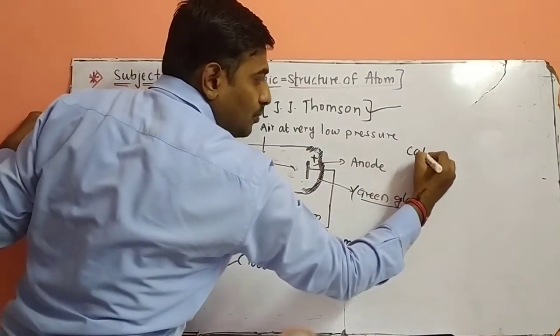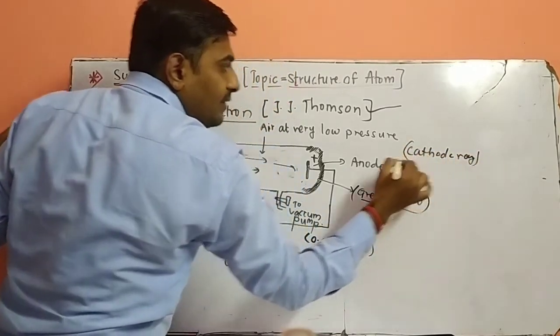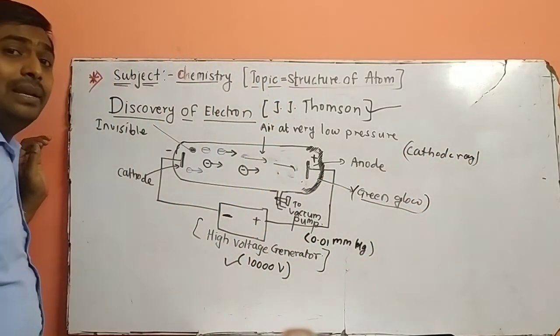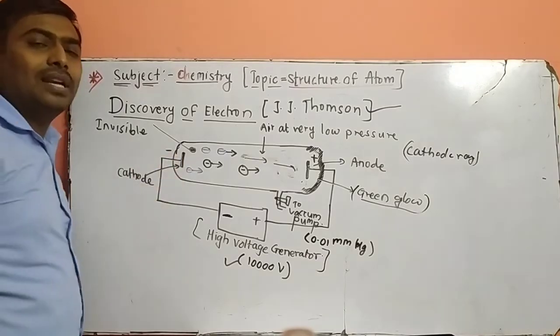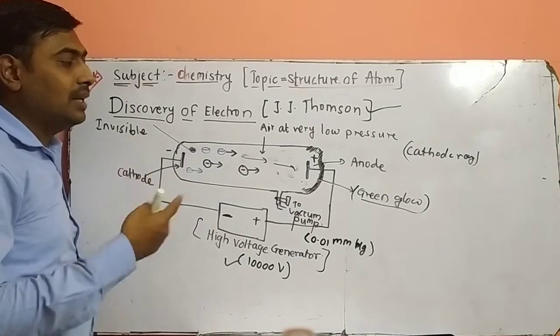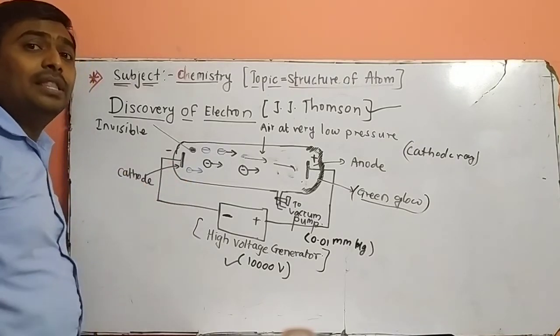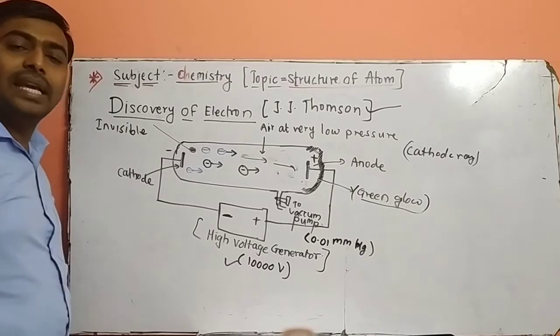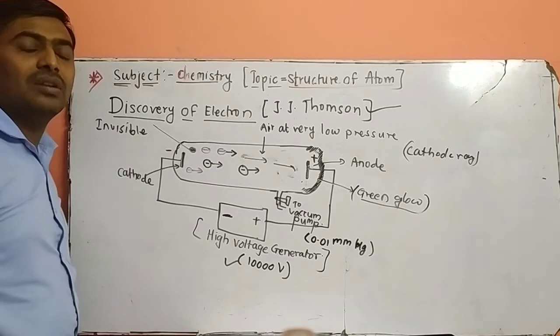Very important first point: what is meant by cathode rays? The rays which are emitted from the negative terminal of an electrode are called cathode rays. So what are the properties of cathode rays? First, the rays travel in a straight direction. Second, the rays are attracted toward the anode side of the tube because of the presence of the anode.